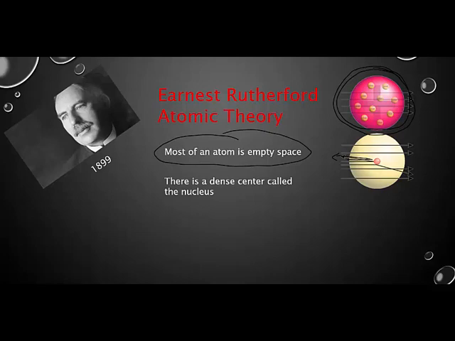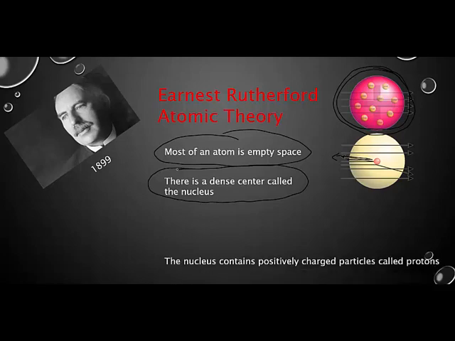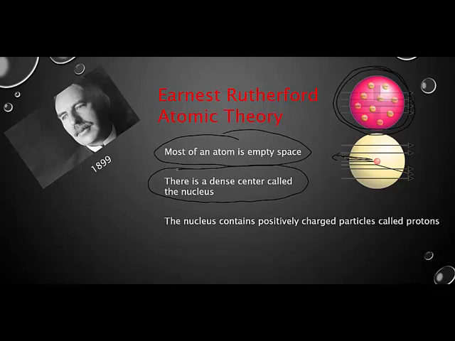So he mathematically, with the gold foil experiment, was able to prove that there is a nucleus first of all, and that it's a dense center. He also proved that that nucleus was positive, because what he did was he shot positives at this gold foil, which you will see, and because it bounced back sometimes, opposites attract, but likes repel. So because it actually bounced back, whatever it hit had to be positive as well. So he knew not only was it dense, but it was actually positive. And so he called those protons.